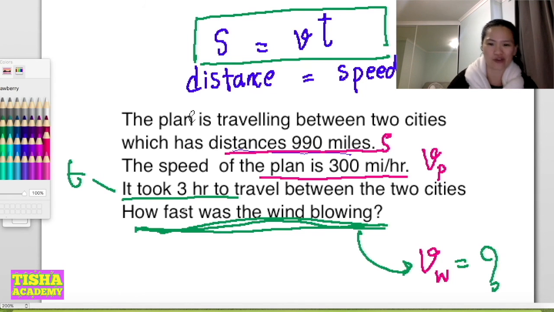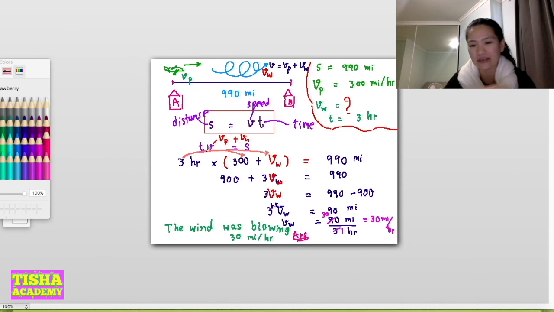VW. Distance is S. What is the speed of the plane? VP. The time is T. Try to draw the picture, make it like a model, come back to the formula, substitute every figure that you know, and try to find the answer, and write the answer properly. And that's it. Now we finish this question.